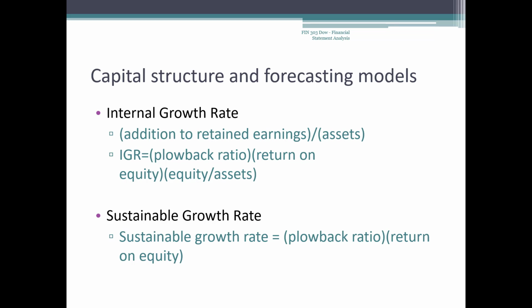If we reduce the plowback ratio by paying more dividends to investors, then less money will be added to equity, and debt and assets will all grow more slowly.